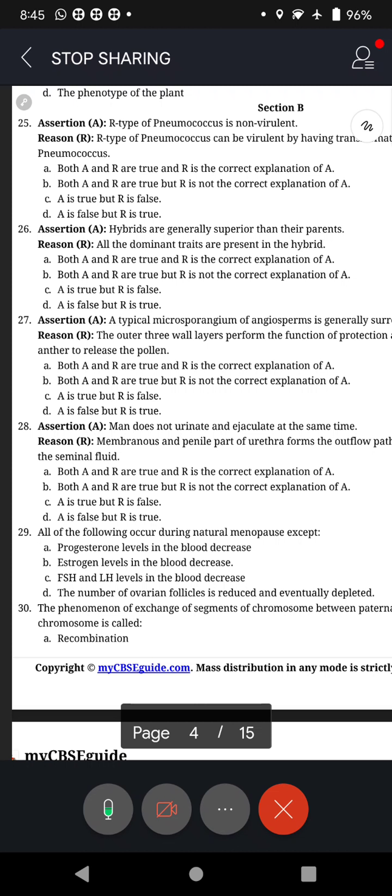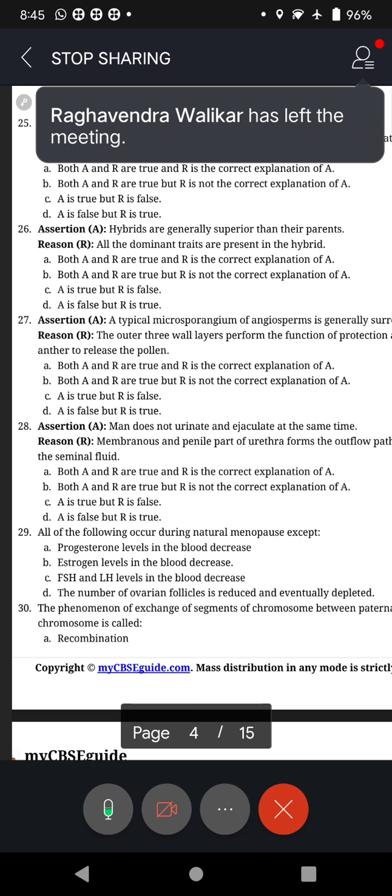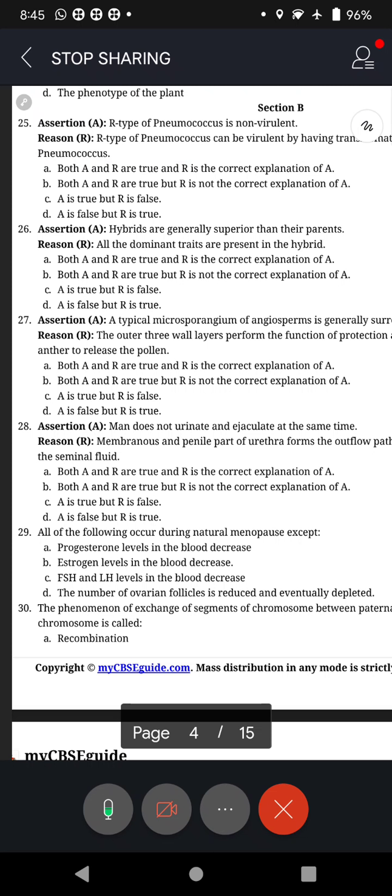Yes, that should be the answer, because a typical microsporangium consists of 2 parts, as we all know: outer wall and sporogenous tissue. So the microsporangial wall has 4 types of layers: epidermis, endothecium, middle layers and tapetum.